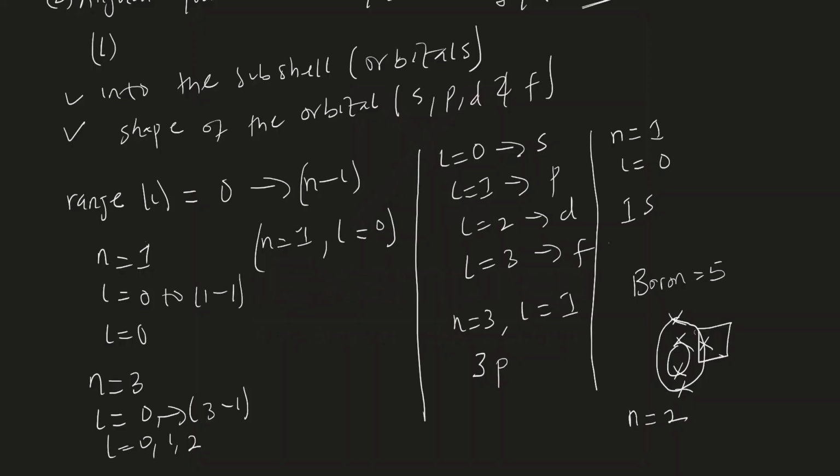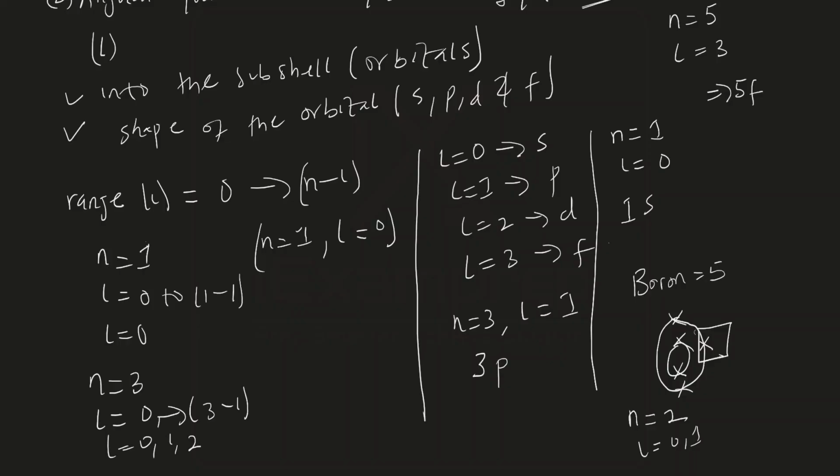Then the value of its azimuthal quantum number, L, may be 0 or 1, depending on which subshell or which orbital it is located in. We cannot know the subshell from this, but as we progress, we are going to know whether it's located in the s orbital or the p orbital, particularly when we get into electronic configuration. I just want to put in your mind what we mean when n is equal to a particular value and when L is equal to a particular value. So that is the information that you should know about azimuthal quantum number.